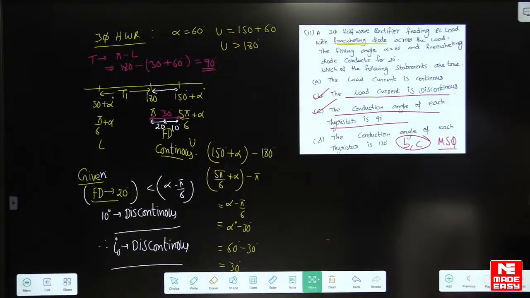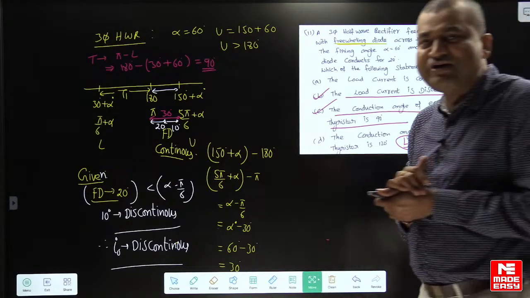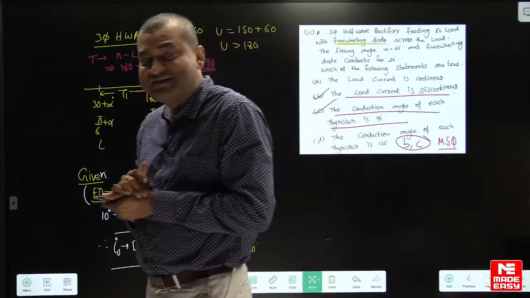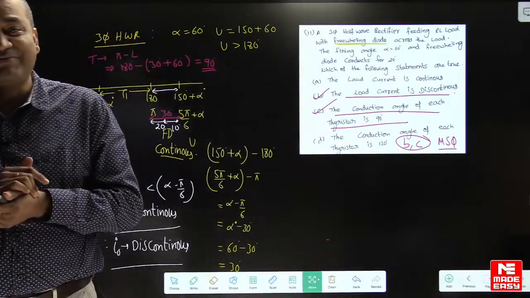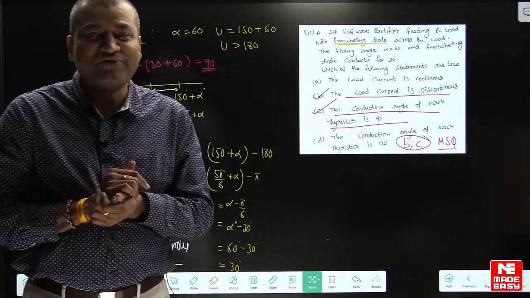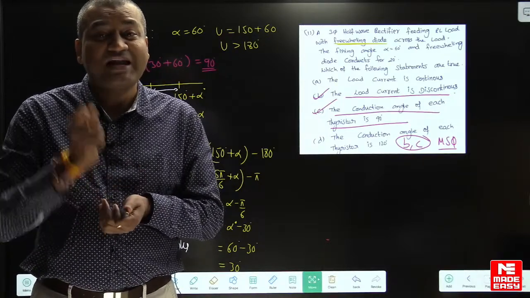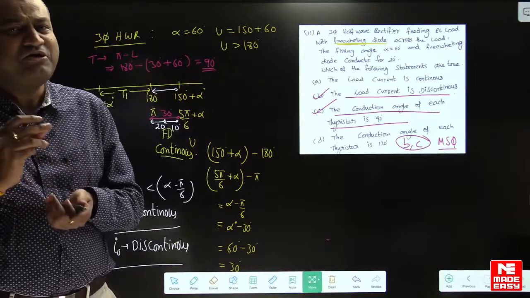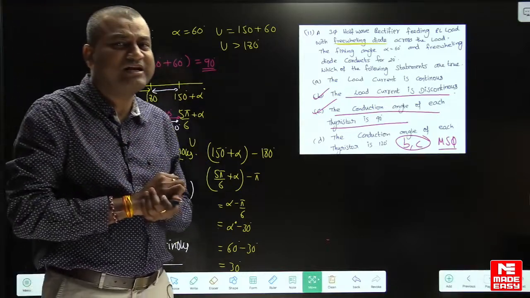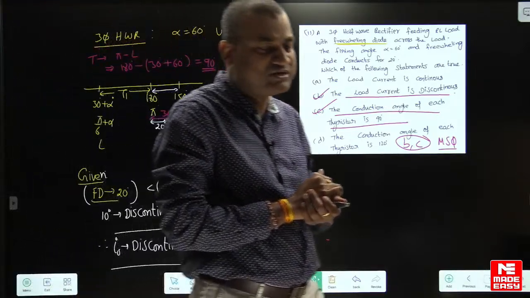Shall we switch on to the next question? Yes, I hope you understood the concept. Very interesting, right? I did not draw the waveforms. Dear students, you cannot draw the waveforms when it is asked for 1 mark. Understand the concept, and you can answer any question in rectifiers. I have given very wonderful tips in the regular course regarding these concepts.